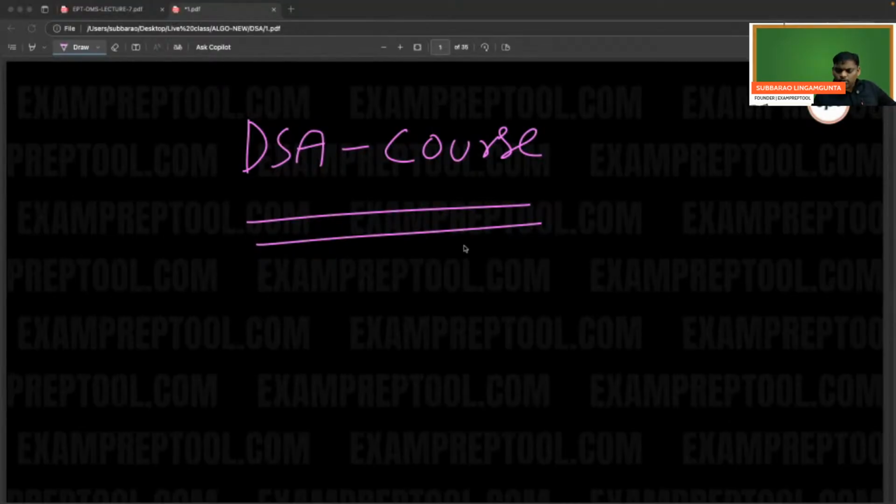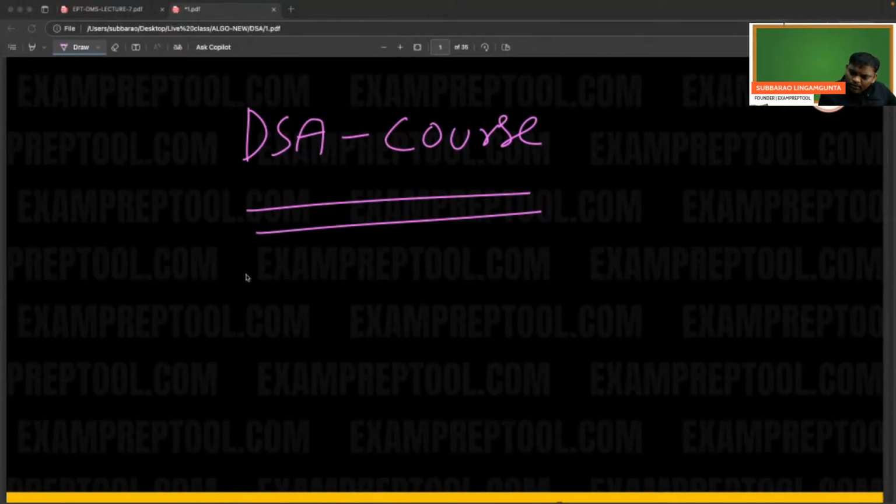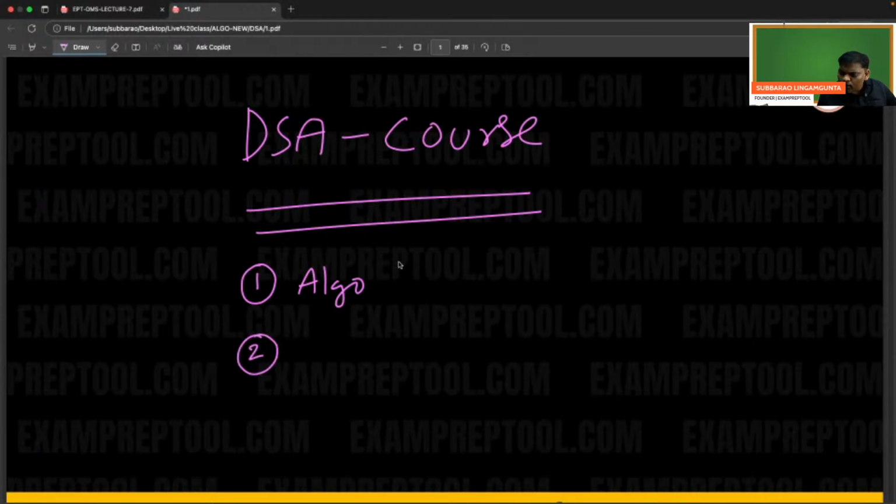DSA course. First, we will target algorithm. Algorithm means logics.